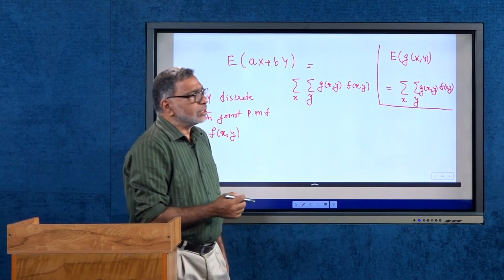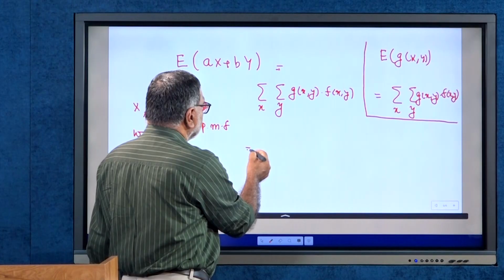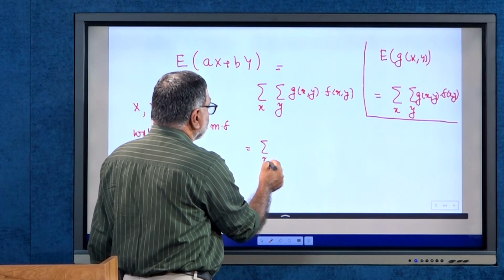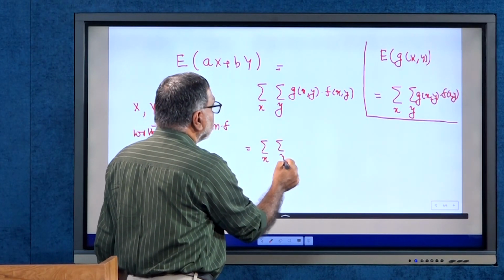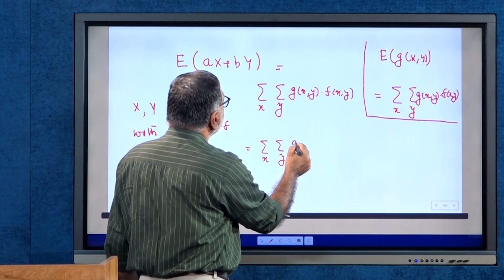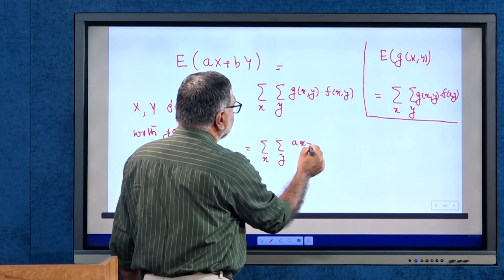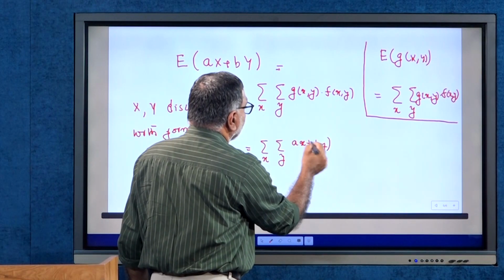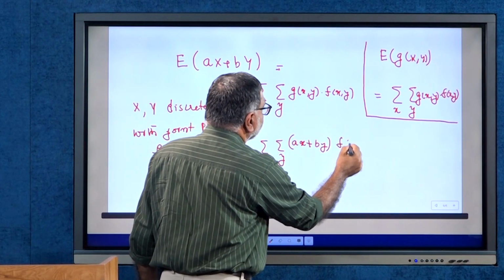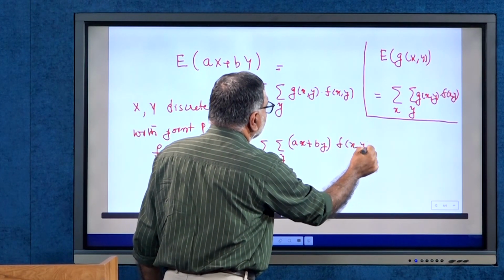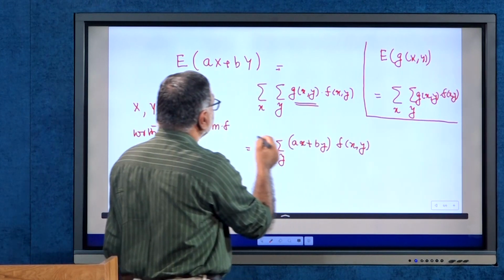And simplifying this expression, sigma over x, sigma over y, g x y is ax plus by, you substitute g x y here, by taking g x y as our function.